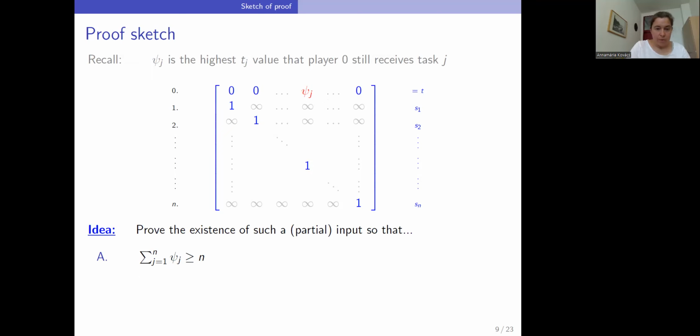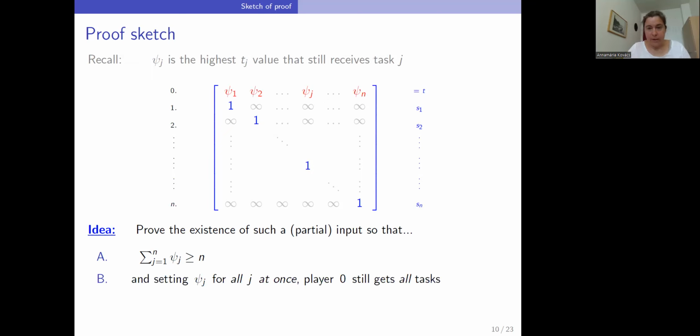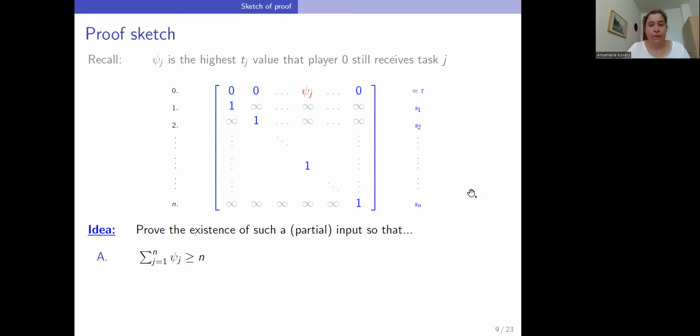And moreover, we will require that even if we set all of these tasks to psi at the same time, even then our 0 machine receives all of these tasks. Observe that from the definition of psi, this does not follow. So the psi values are valid if we otherwise set our task values to 0 and 1, as you see in the figure.